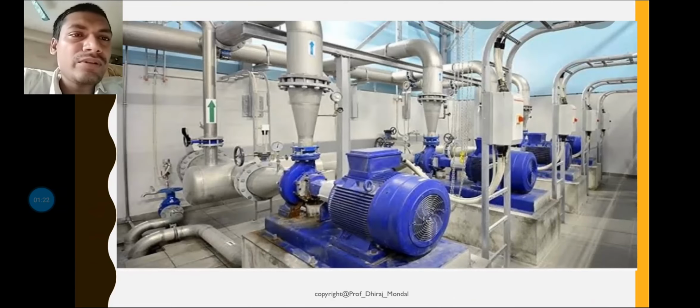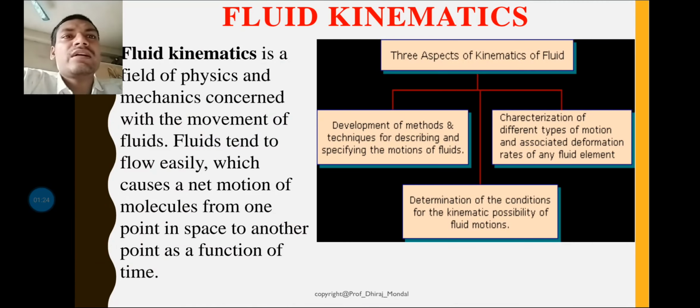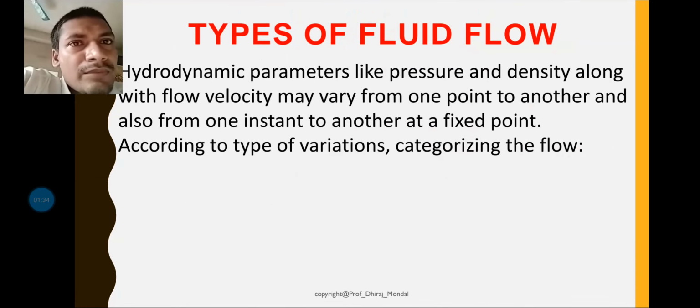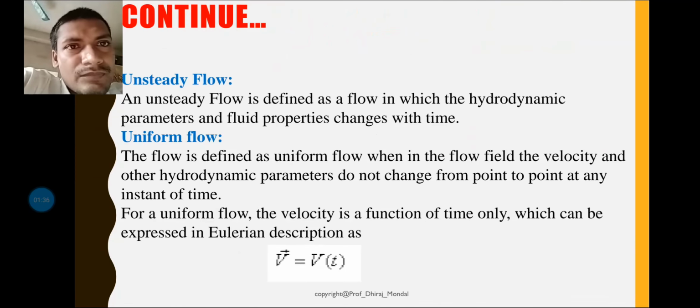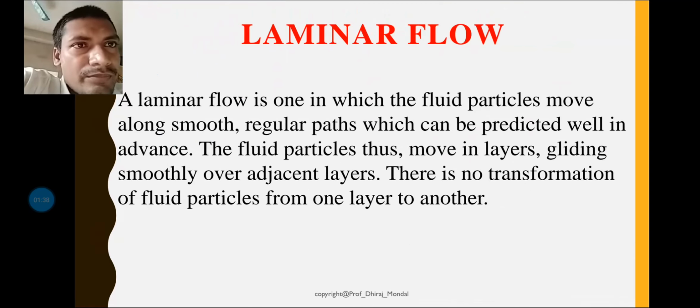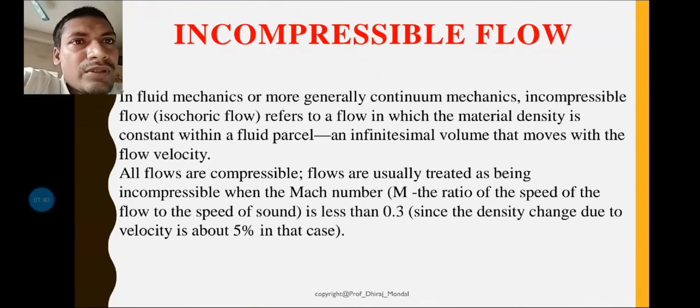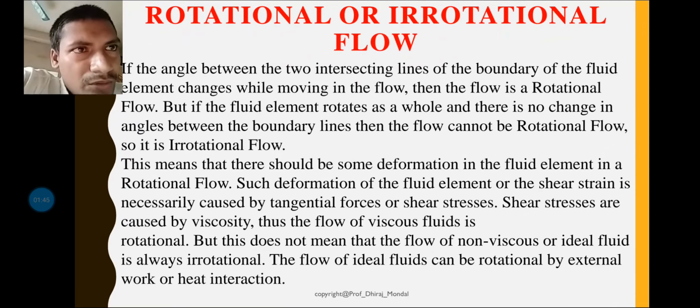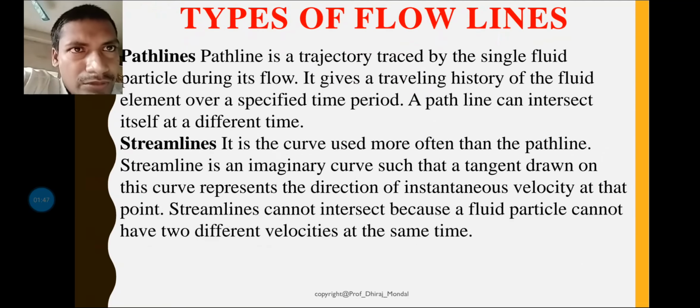So today we will be discussing fluid kinematics. You know that in my last two classes I discussed a few aspects of fluid kinematics, where the types of flow were discussed, laminar and turbulent flow, and rotational and irrotational flow also.